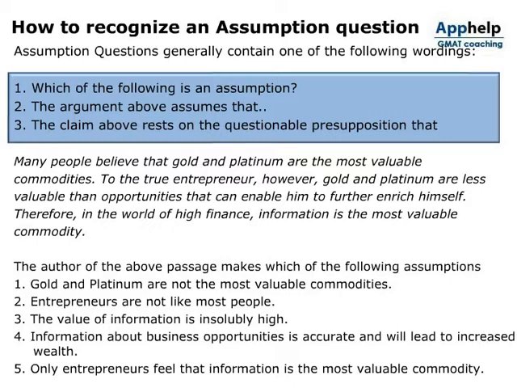The author of the above passage makes which of the following assumptions? 1. Gold and platinum are not the most valuable commodities. 2. Entrepreneurs are not like most people. 3. The value of information is insolubly high. 4. Information about business opportunities is accurate and will lead to increased wealth. 5. Only entrepreneurs feel that information is the most valuable commodity.